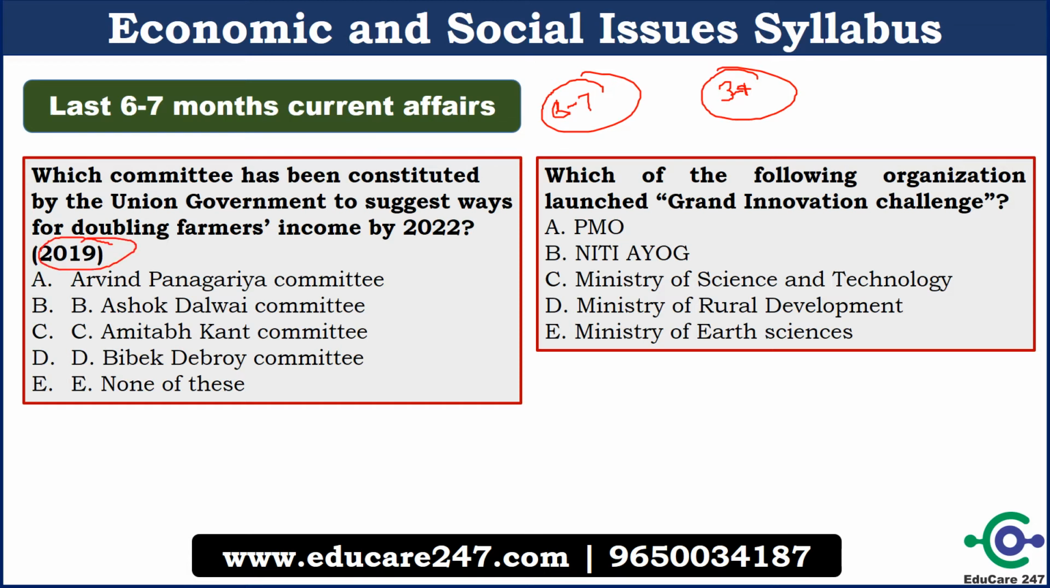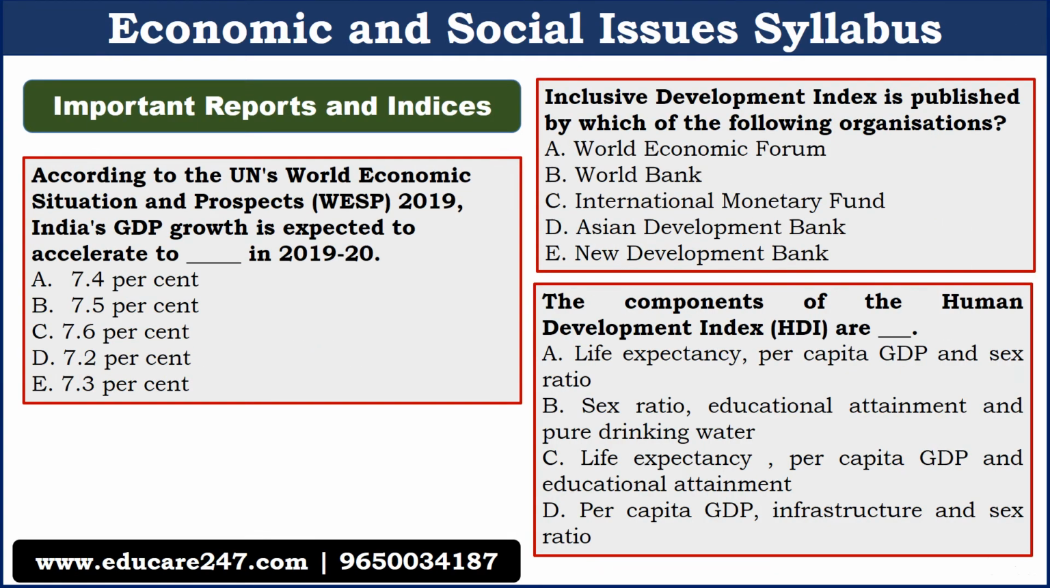You can see that there was a question: which of the following organizations launched the Grand Innovation Challenge? So that was also a current affairs question. Current affairs is very important, especially ESI current affairs for the ESI section and ARD current affairs for the ARD section. The third important section under economic and social issues will be important reports and indices.